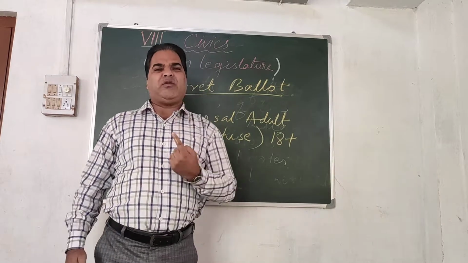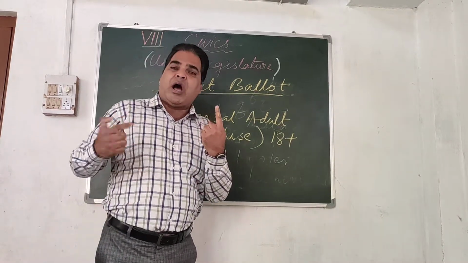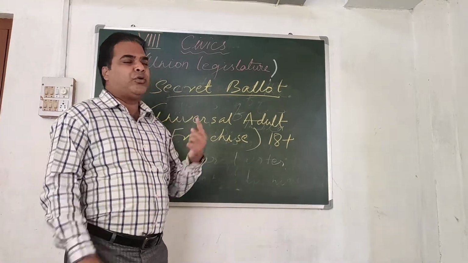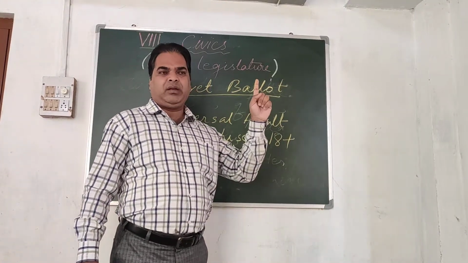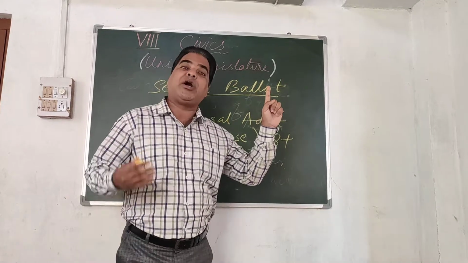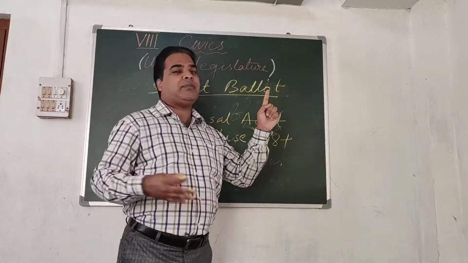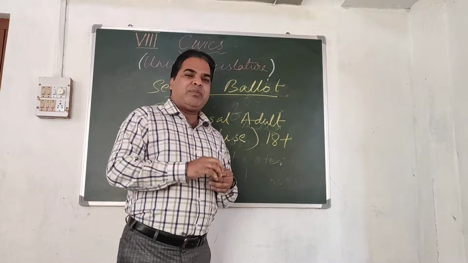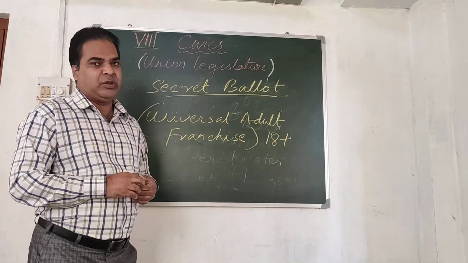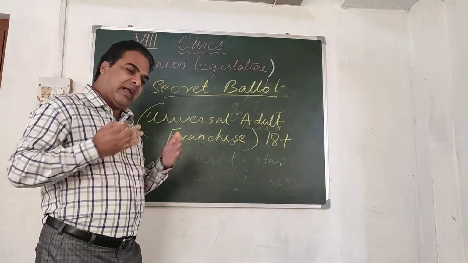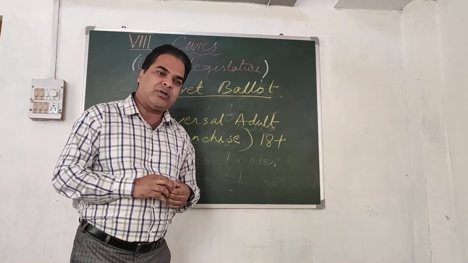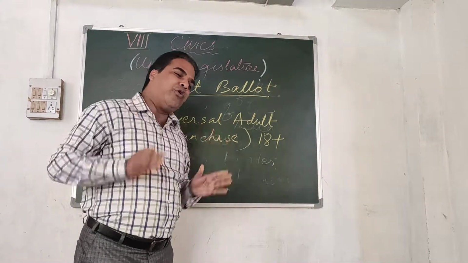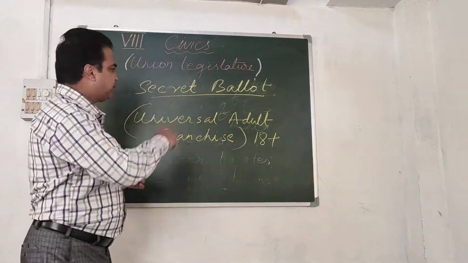But I have only one vote. So if I give my vote to candidate A, then B, C, D, if they come to know that I haven't given my vote to them, they will be annoyed. So in order to avoid this type of problem, the secret ballot system has been introduced. We can enter and cast our vote without any fear and hesitation, because no one can know to whom I have given my vote.